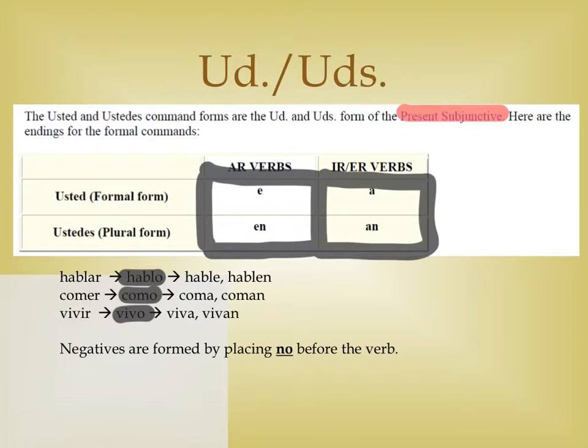So, with hablar, the commands are hable for usted and hablen for ustedes. For comer, it's coma and coman, and for vivir, it's viva and vivan. Negatives are formed by placing no before the verb.